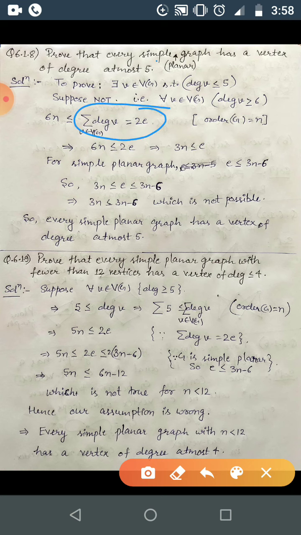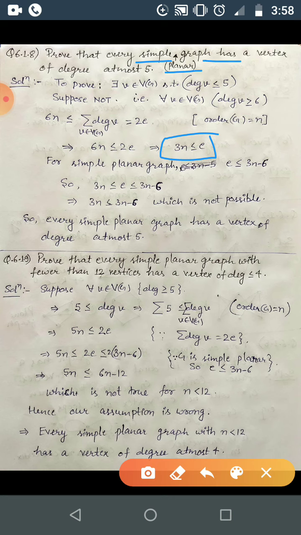Okay, from here we are having this 6n is less than or equal to 2e. So 6n is less than or equal to 2e. Okay, and 2 got cancelled here, so we got 3n is less than or equal to e, and this graph is given as a simple planar graph. Correct?